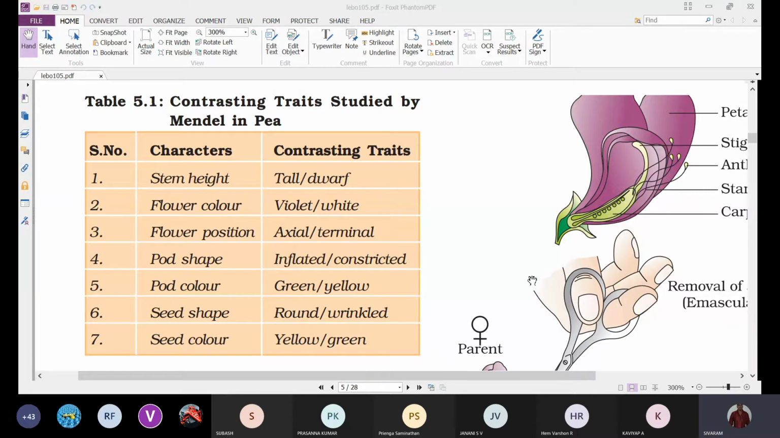And next, pod color. It is green or yellow. And next, the seed shape: round or wrinkled. And next, seed color: the seed color is yellow or green. These are the 7 characters and 14 traits on which Mendel conducted the hybridization experiments.